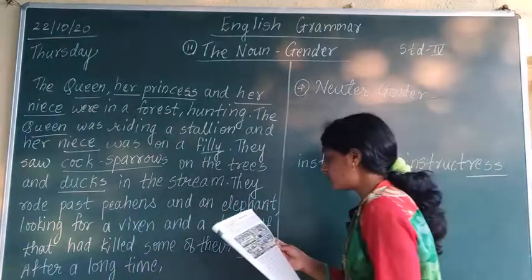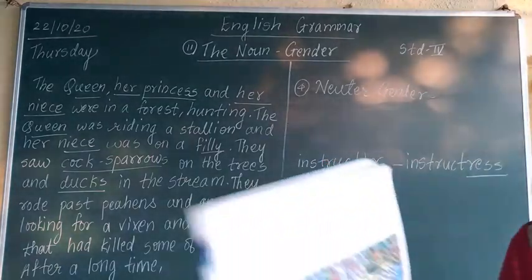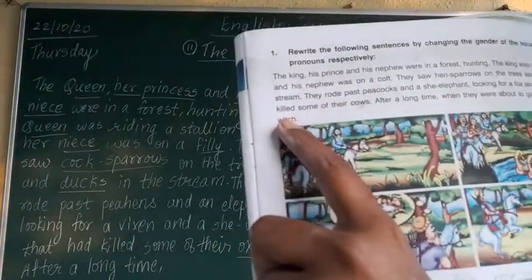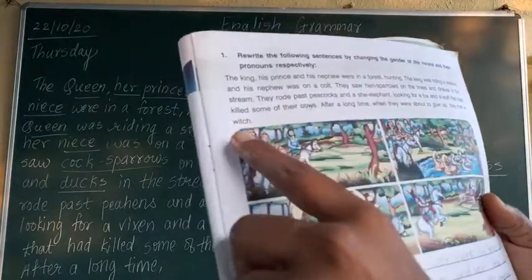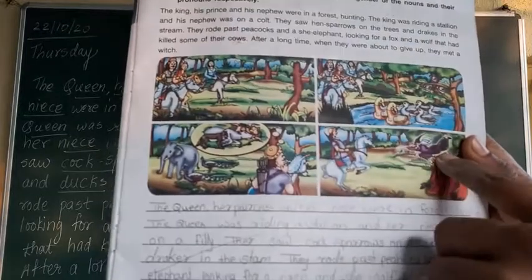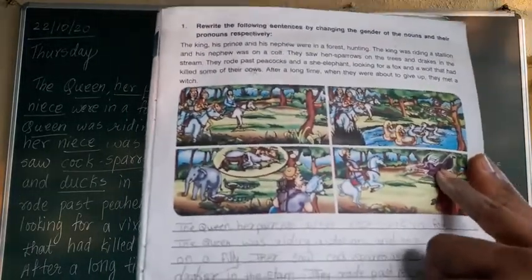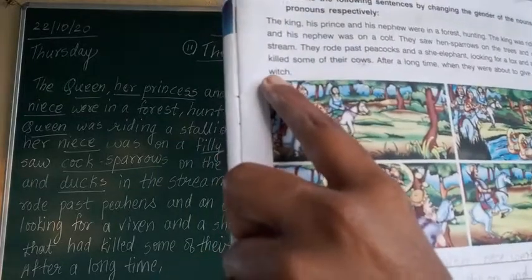Okay. After a long time, when they were about to give up, they met a witch. Now in this last sentence only you have to change this word. Instead of witch, what are you going to write down? Wizard. Okay. Witch, what is it? Female. Can you see a witch in the picture? They met a witch. Witch means jadugarin. And male? Jadugar. So what is male of witch?